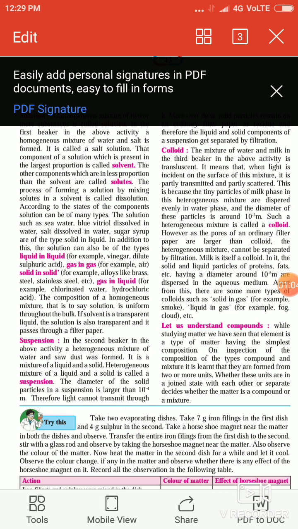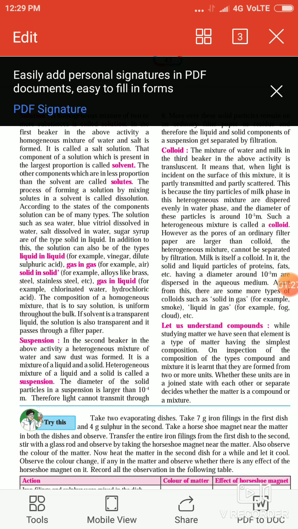Let's see. For this experiment we need 2 evaporating dishes, and we have to take 7 gram of iron filling in the first dish and 4 gram of sulfur in the second dish. Then we need a horseshoe magnet, a U-shaped magnet, near the matter in both the dishes.